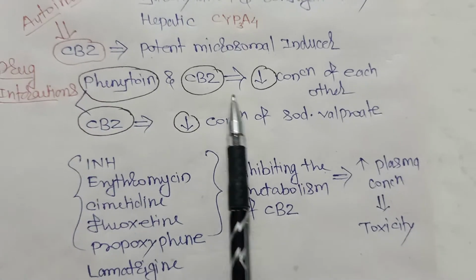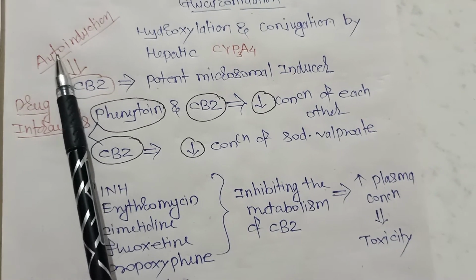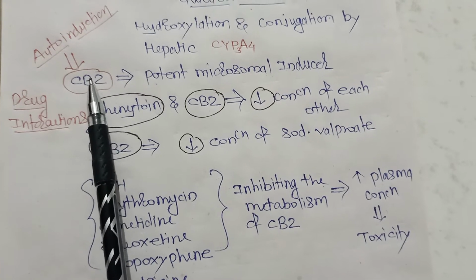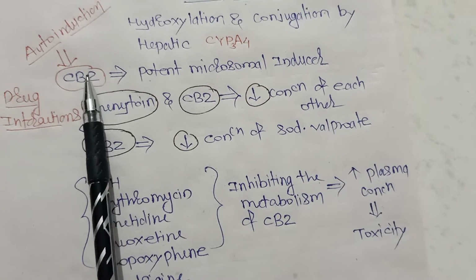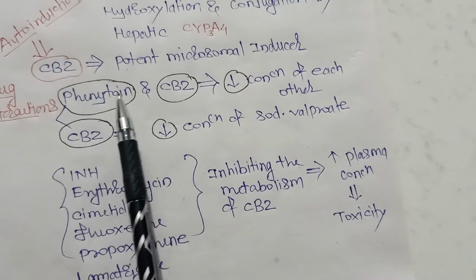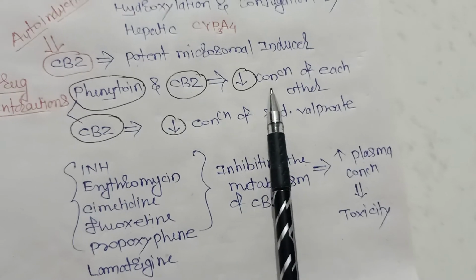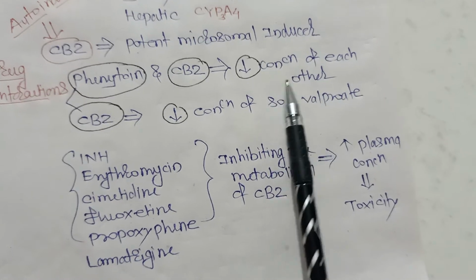These are the related drug interactions. First of all, carbamazepine will auto-induce its own enzymes and increase its own metabolism, that is called auto-induction. When phenytoin and carbamazepine are given together, both are microsomal enzyme inducers, so they will decrease the plasma concentration of each other.